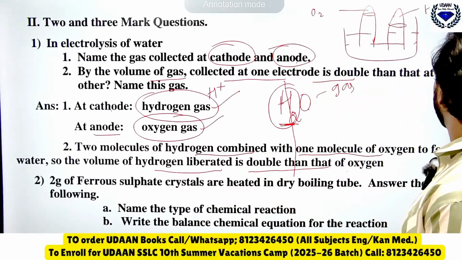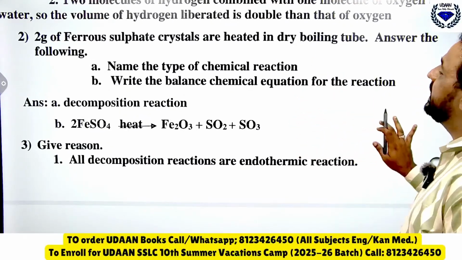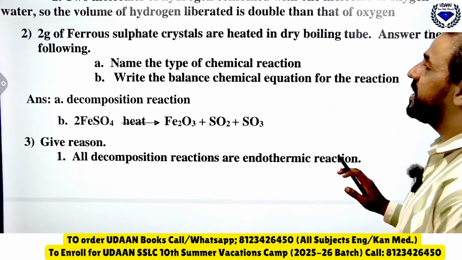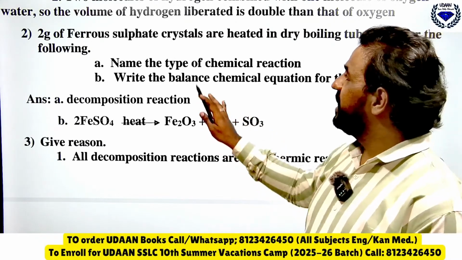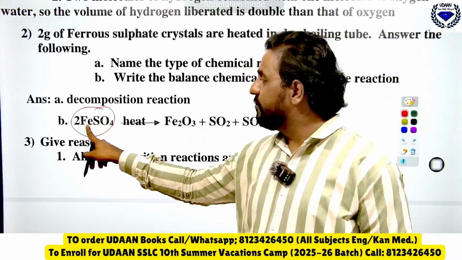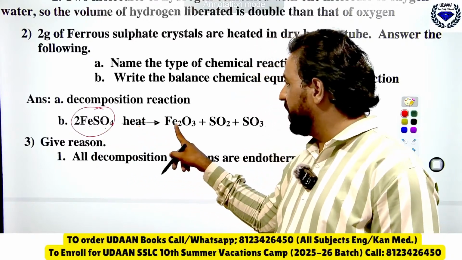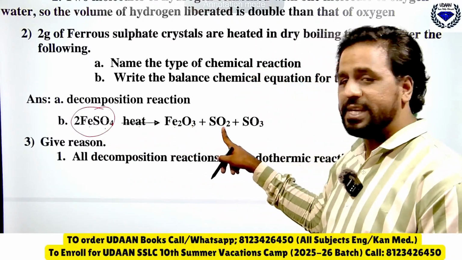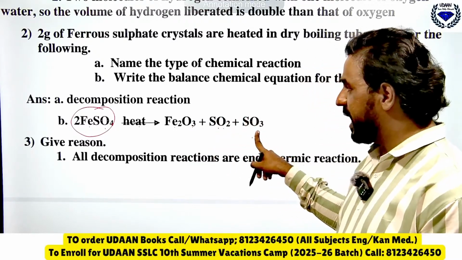Next question, we will move to the next one. Two gram of ferrous sulfate crystals are heated in a dry boiling tube. Answer the following. Name the type of chemical reaction. Here, ferrous sulfate FeSO4 is taken and heated. You will get Fe2O3 plus SO2 plus SO3, that means sulfur dioxide and sulfur trioxide.